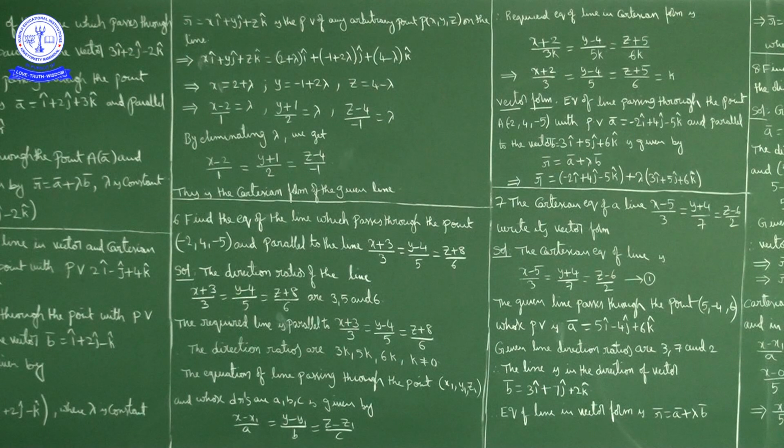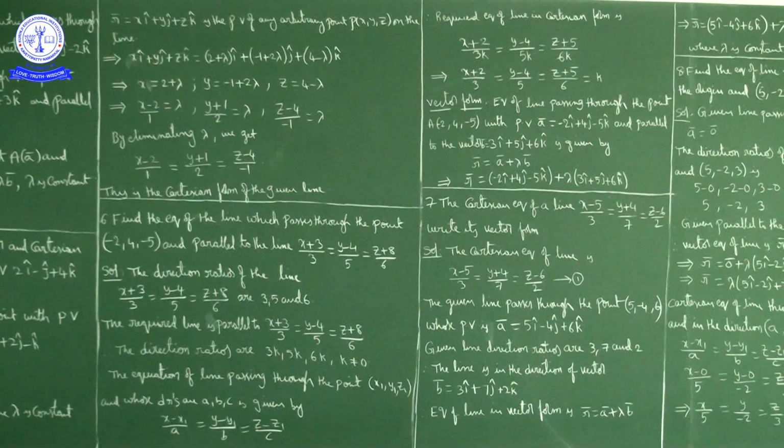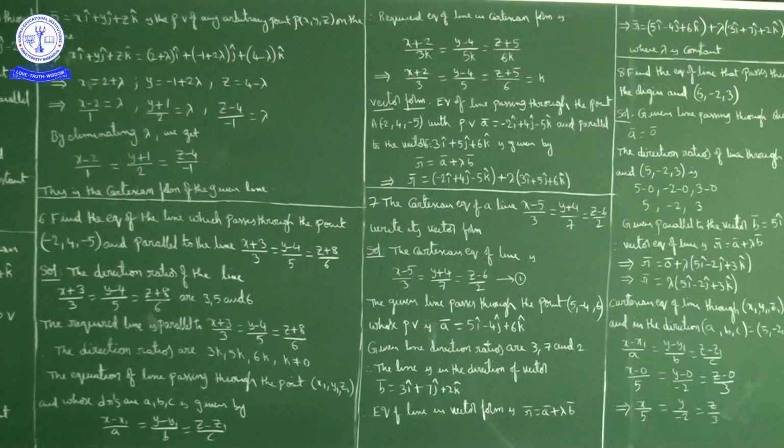So what we can write here? x plus 2 by 3 is equal to y minus 4 by 5 is equal to z plus 5 by 6 is equal to lambda. Okay, this is the Cartesian form of the required line equation.